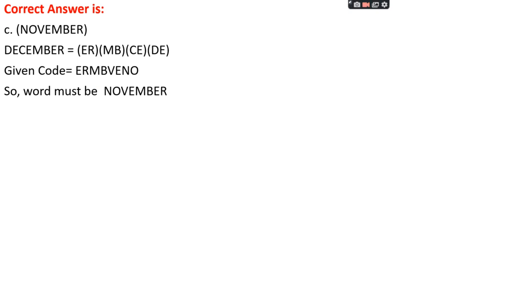Okay. If we see that December coding, then it is coded from the back side to the front side, just like that: ER and then MB and then CE and DE. We have the given code, ER. So we kept that ER on the last part, that is ER, and then MB and then VE and then NO. So the word must be November. Okay.